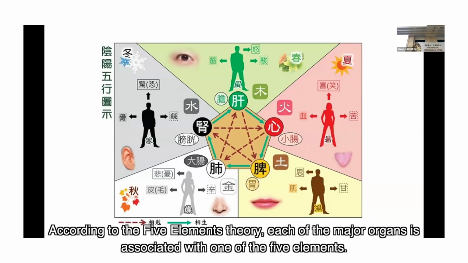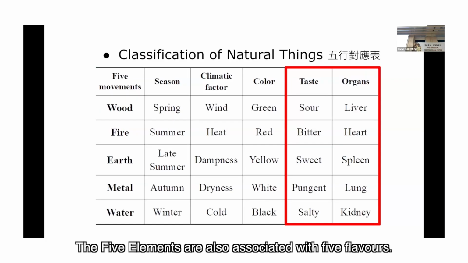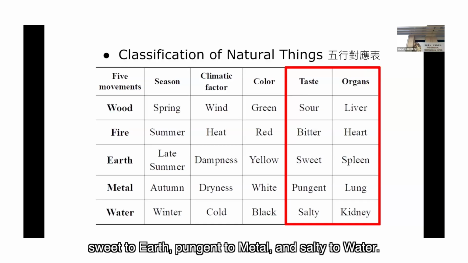According to the 5 elements theory, each of the major organs is associated with one of the 5 elements. The liver corresponds to wood, the heart to fire, the spleen to earth, the lungs to metal, and the kidneys to water. The 5 elements are also associated with 5 flavors. Sour corresponds to wood, bitter to fire, sweet to earth, pungent to metal, and salty to water.